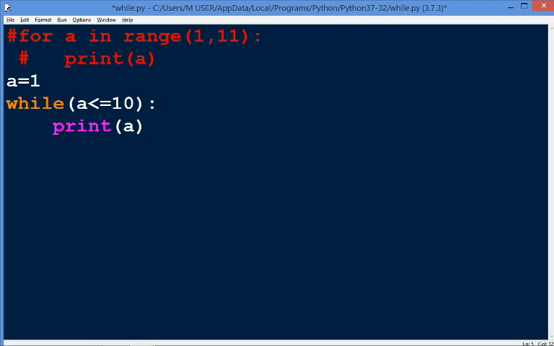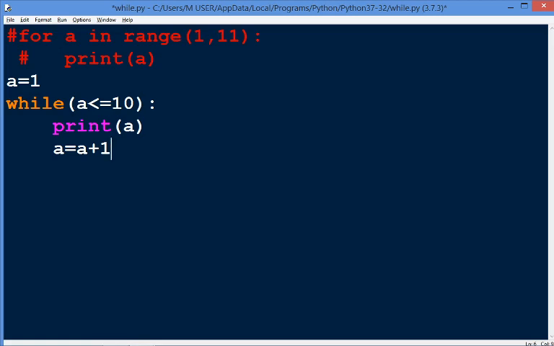Now in a for loop, we need not write any increment statement because according to this range function, the loop body will repeat. But in a while loop, we need to put an increment statement like this. Yes. According to this increment statement, the loop will repeat its action.